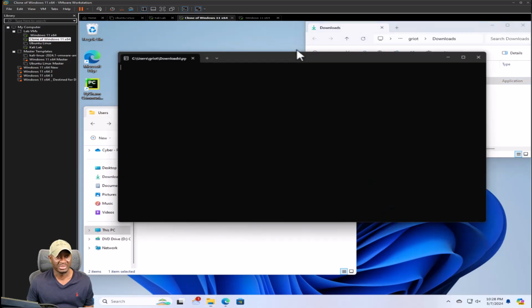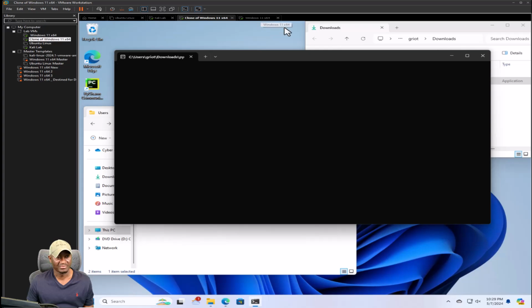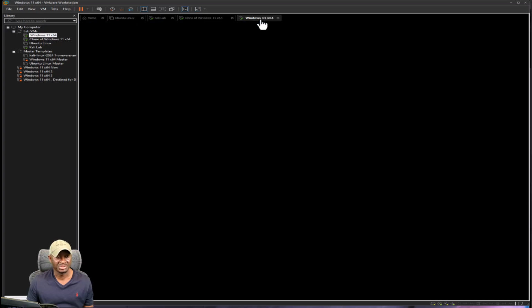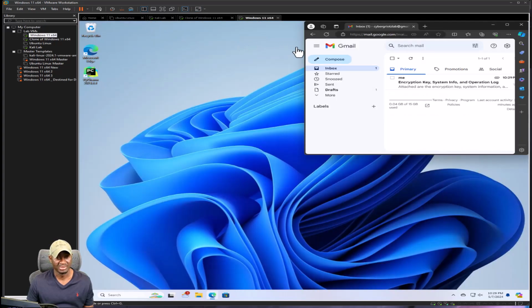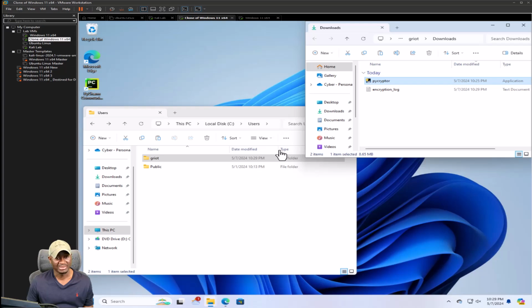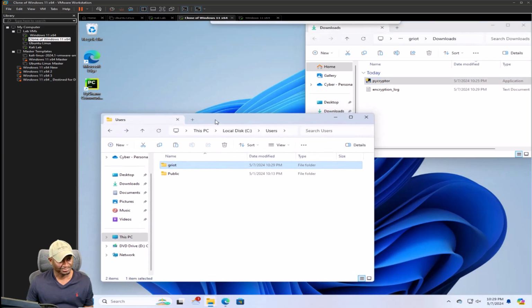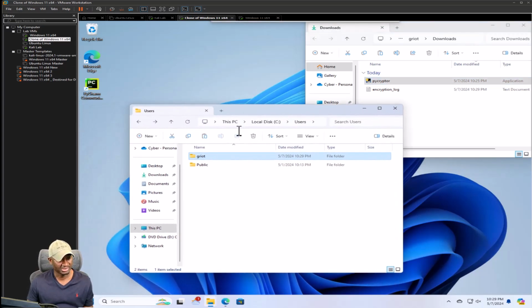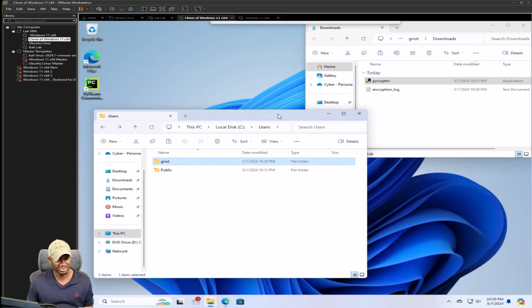That's running. I'm going to go to our other machine to see if we get our email. Look at that, right away, 10:29. Look at that. And let's see if it actually put the file on the desktop.